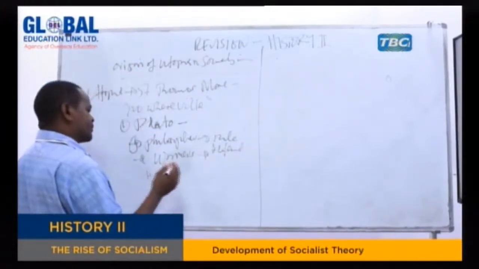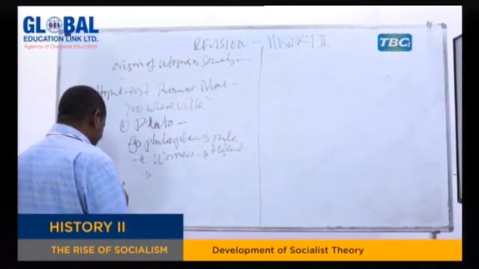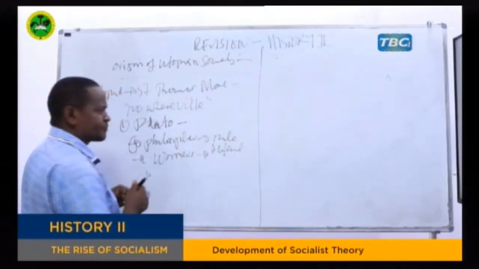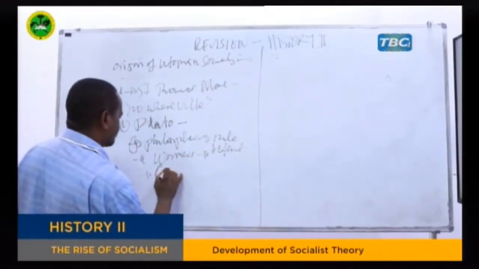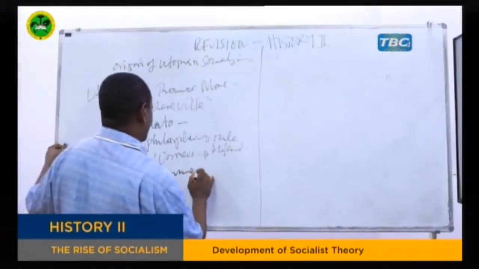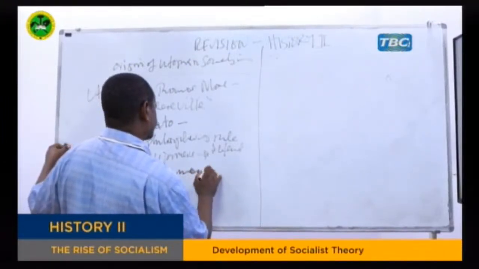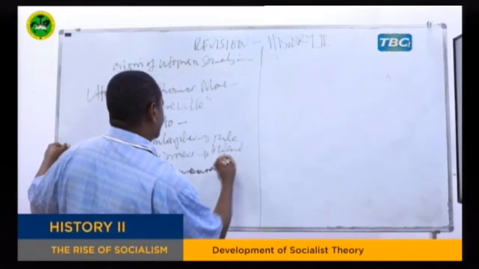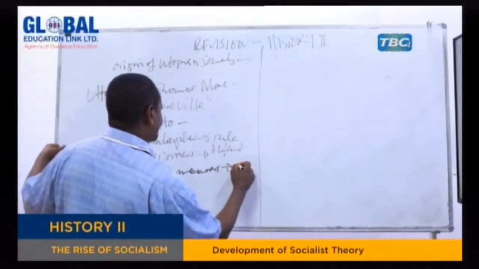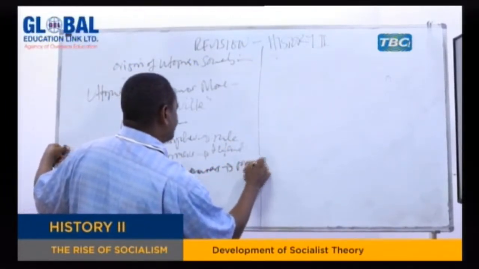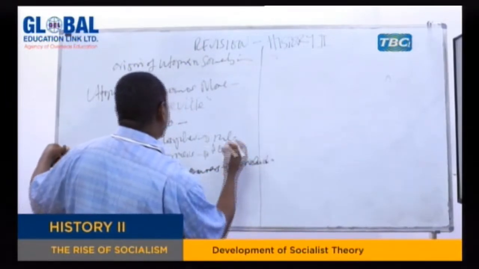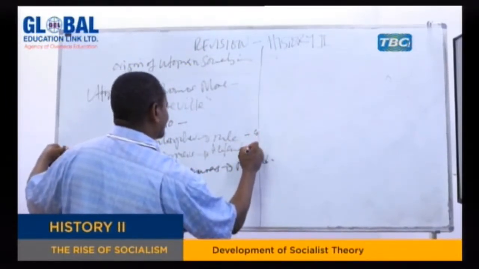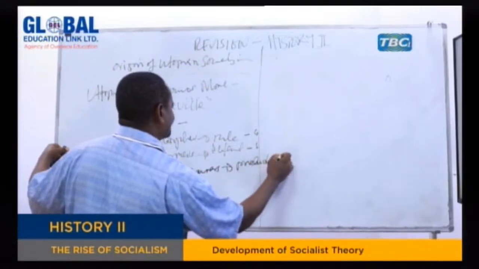And the third group of people, according to Plato, is the one called the commoners. Here, of course, we are speaking of the lower group of people, the commoners. These had the task of producing. And as you can see, this is the golden group, this is the silver group, and this is the bronze.